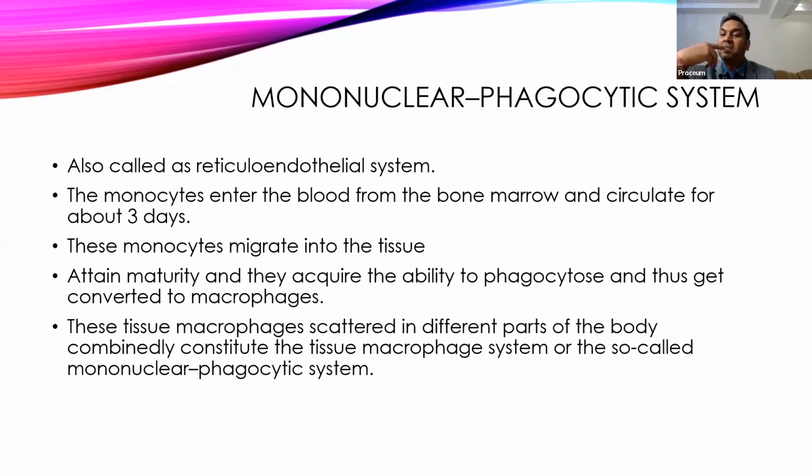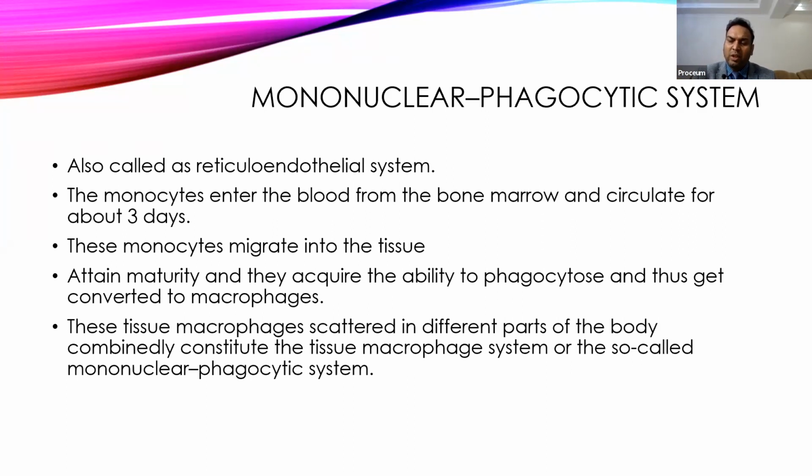Apart from that, other barriers are mucous membranes. The oral cavity has mucous membrane, the whole GI tract has mucous membrane, the respiratory tract has mucous membrane, there is conjunctival mucous membrane, and the urinary bladder and urinary tract have mucous membrane. So all those mucous membranes also form a barrier. These are examples of physical barrier.